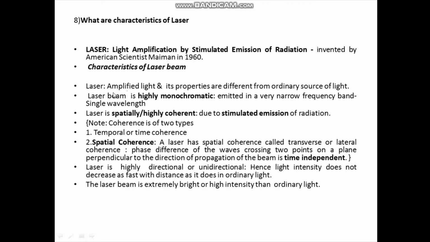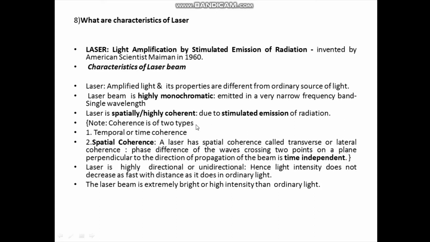Now the laser is an amplified light and its properties are entirely different from ordinary sources of light. Laser beam is highly monochromatic, meaning it has a single wavelength. It is emitted in a very narrow frequency band. Laser is spatially or highly coherent, and this property is due to stimulated emission of radiation. Coherence means all the light waves are in phase. There is no phase difference between the light waves.